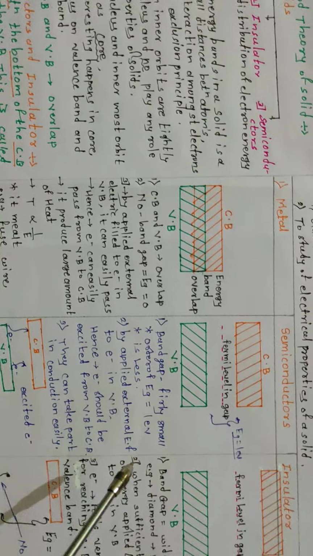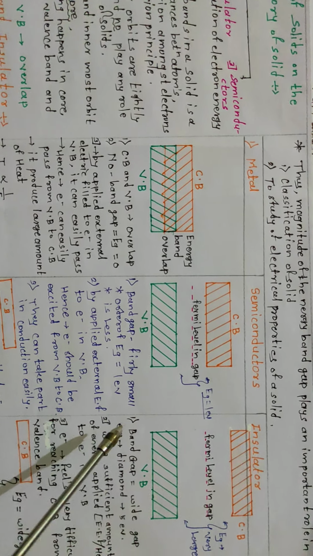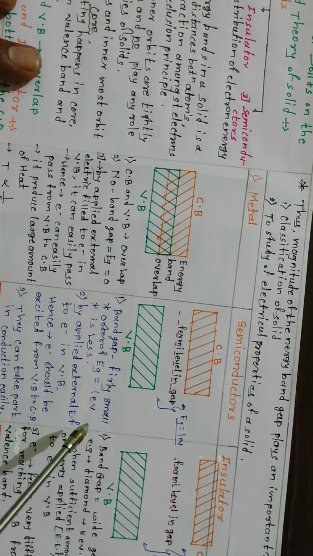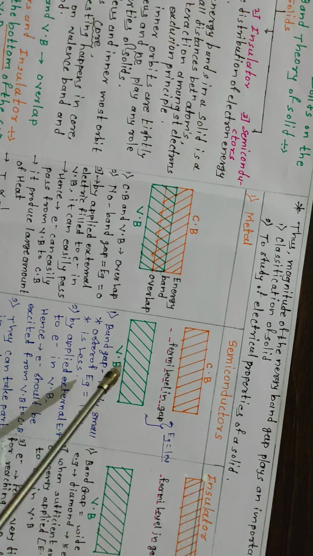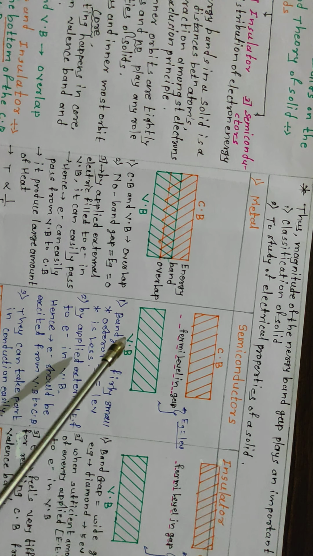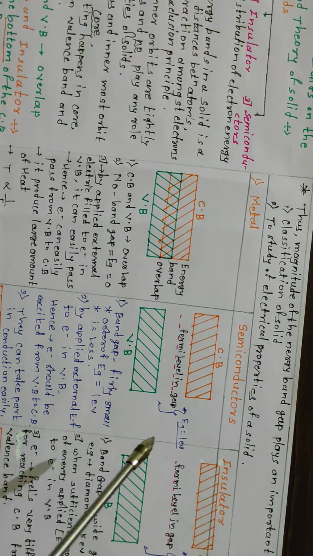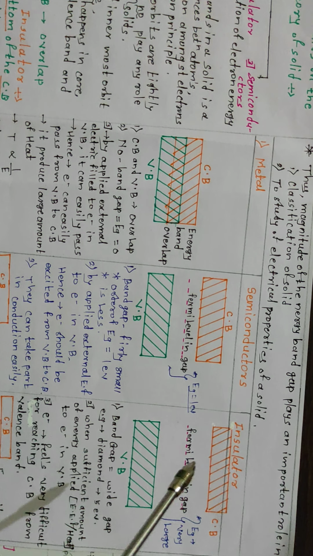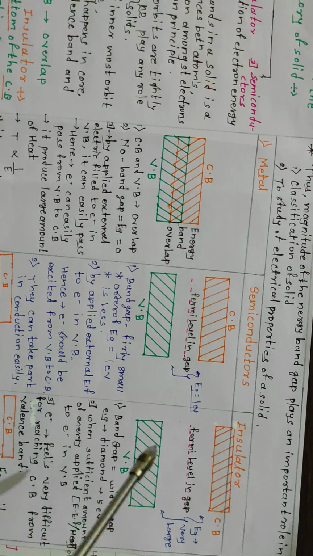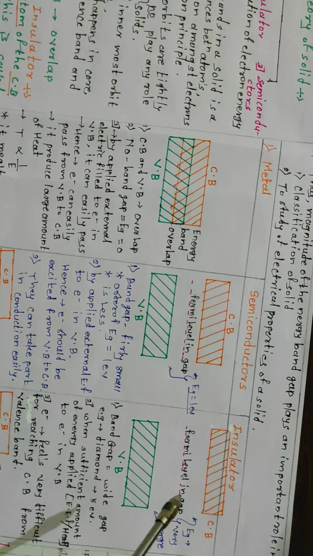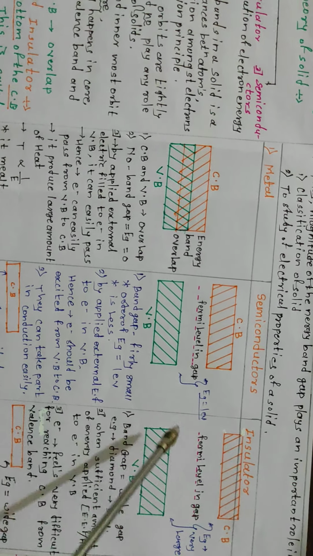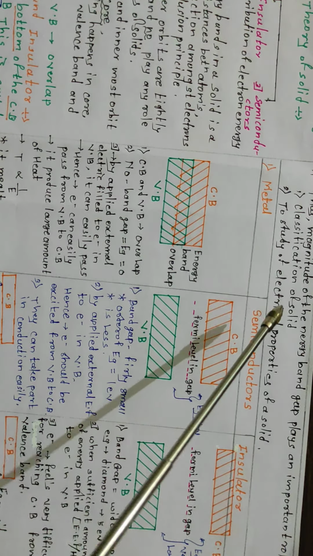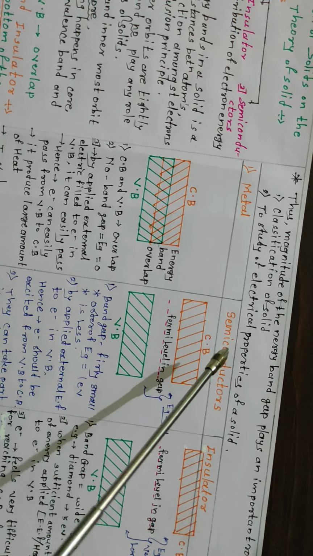The next explanation is about this. The magnitude of the band gap plays a very important role in the classification of solids, because the magnitude of this band gap is very important for classifying the solids.